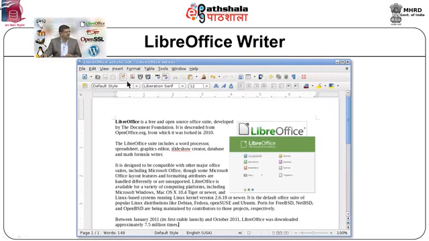Now, when we compare LibreOffice with Apache OpenOffice, most of the menus will be the same. The toolbars may differ at some places and the sub menus of these menus may differ at certain places. Let us explore what kind of facilities or functionalities are given by the LibreOffice Writer.